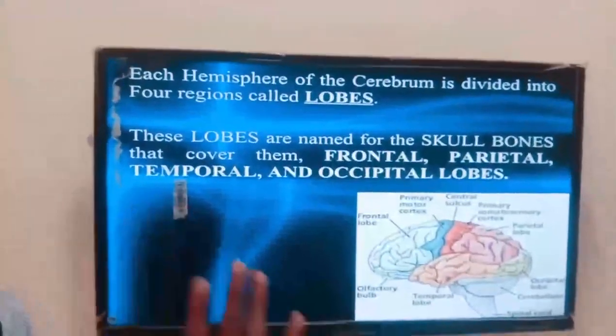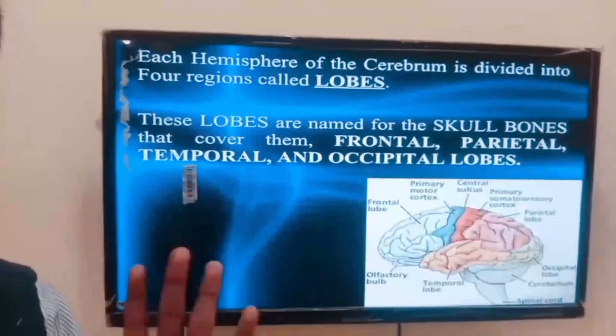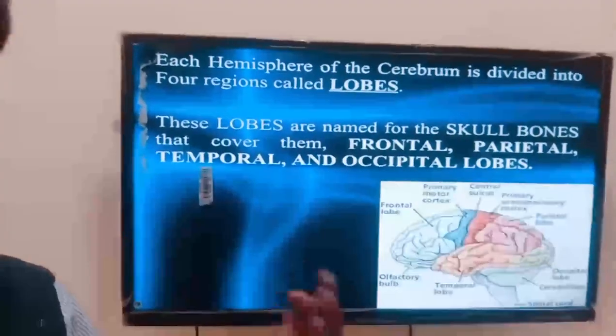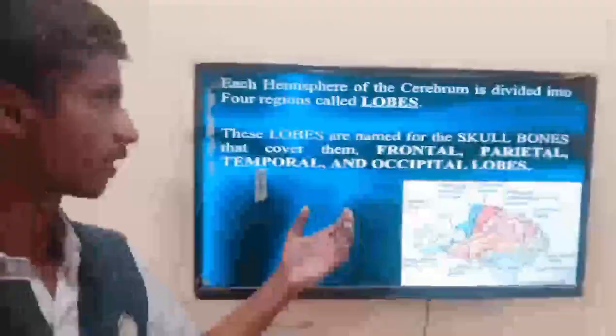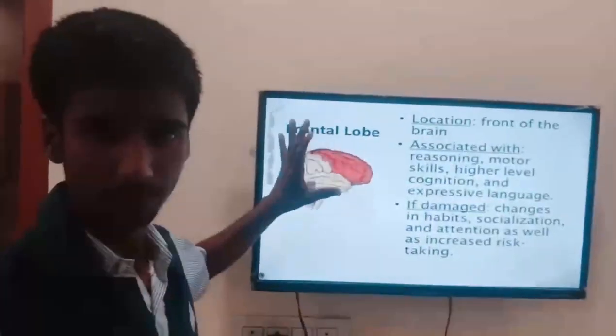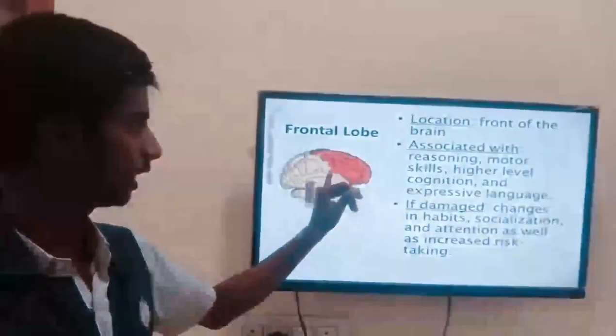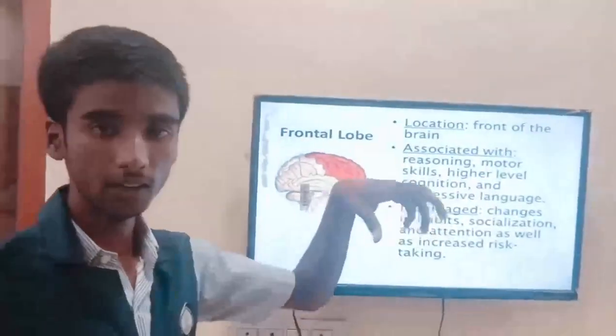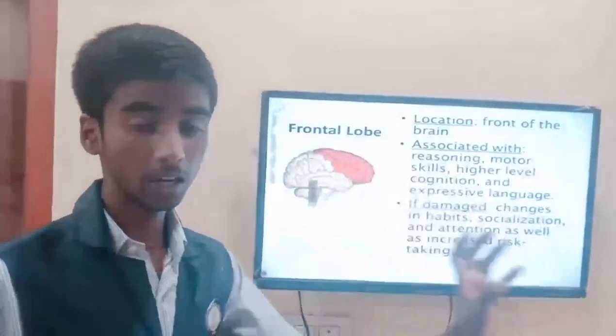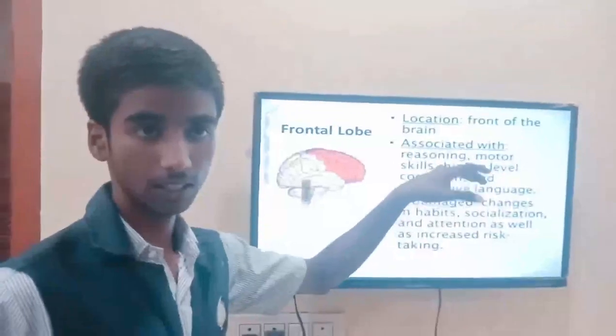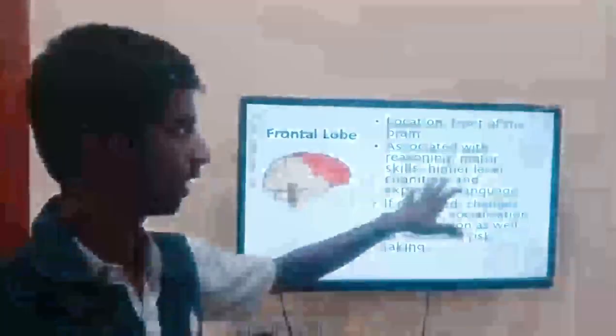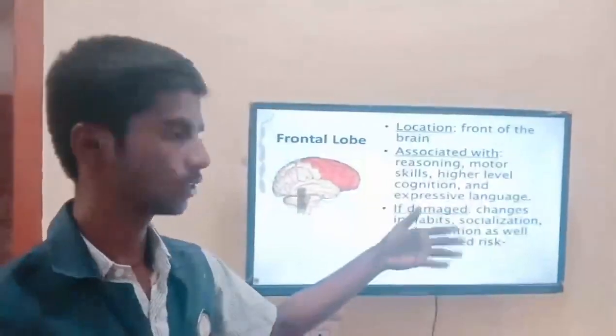And next comes, each hemisphere is divided into four regions known as lobes. Four lobes: frontal lobe, parietal lobe, occipital lobe and temporal lobe. So the first comes the frontal lobe. Here we can see the red part known as frontal lobe. It is located on the frontal part of the brain and it is associated with thinking, reasoning, decision making and higher level cognition and also expressing the language.